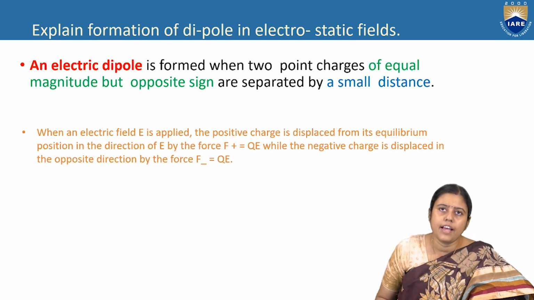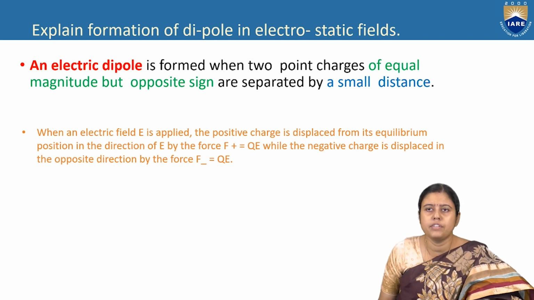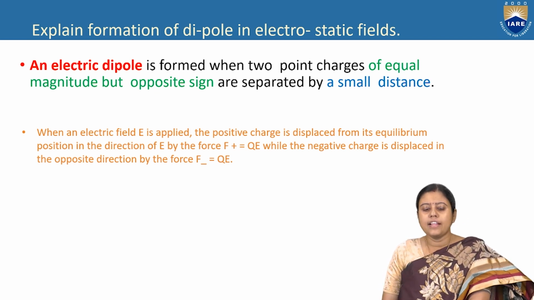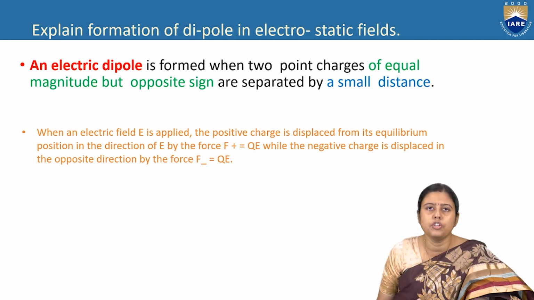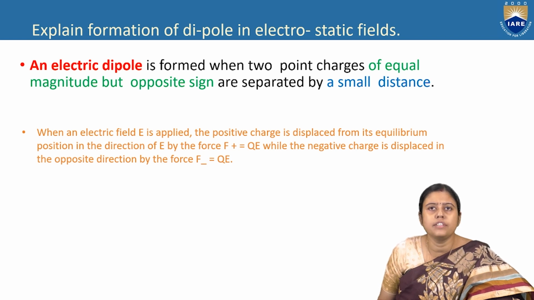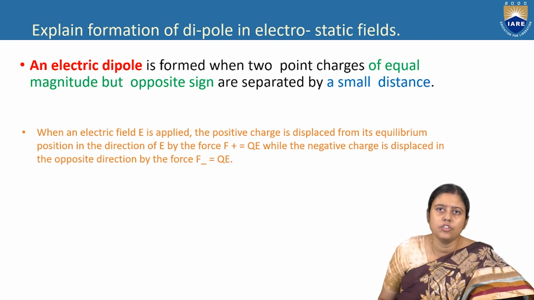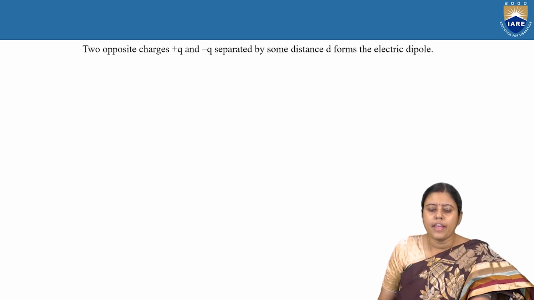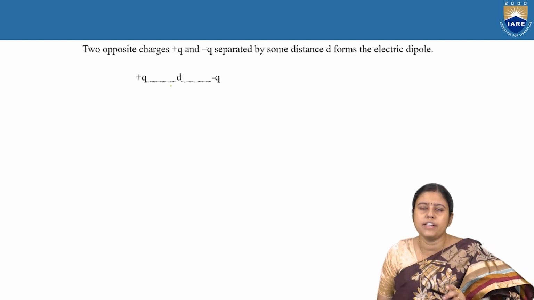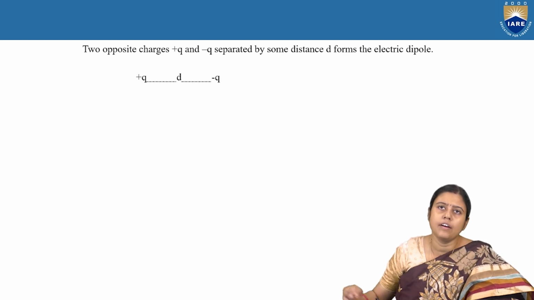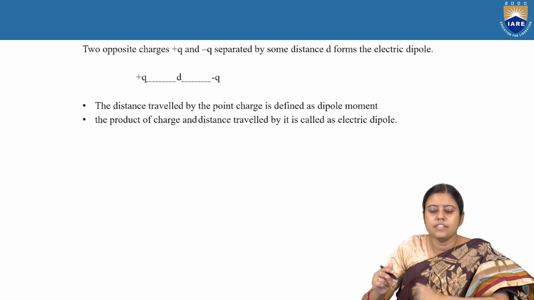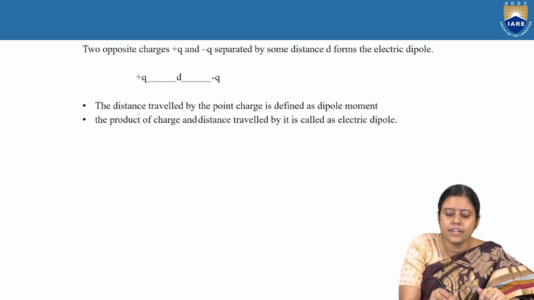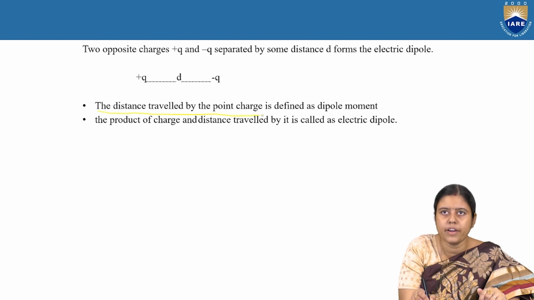When an electric field is applied, the positive charge is displaced from its equilibrium position in the direction of E by the force F plus is equal to QE, and the negative charge in the opposite direction by F minus is equal to QE. So again we can write, this is one positive charge and negative charge, and both are at a distance d between them. So the distance traveled by the point charge is defined as the dipole moment.